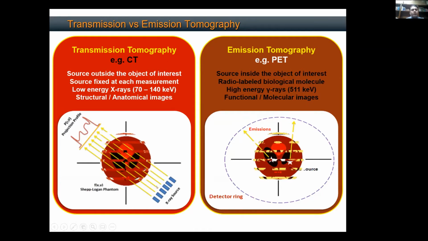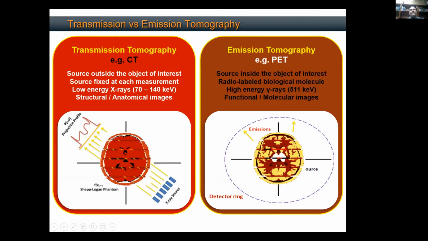Now this is the sort of images that we get. This red one is basically a structural image where you're only seeing the brain skull. And on the right, you are seeing the gray matter, the white matter, the caudate, the putamen, the ventricles, and all of that. So you see the functional regions of the brain. And on the left, you just see the structural regions of the brain. You have to fuse these images. They have to be registered so that we know what the function is and which location this function is coming from. So you want to localize your signal to the source that you have.